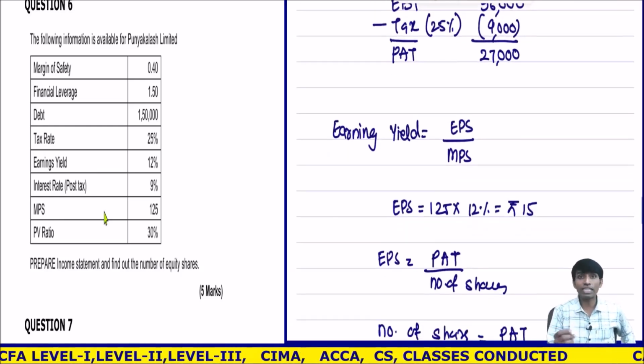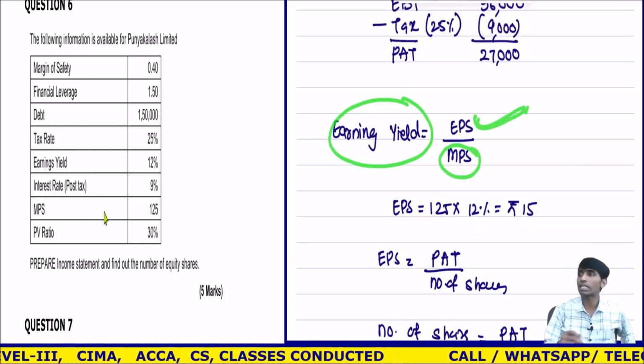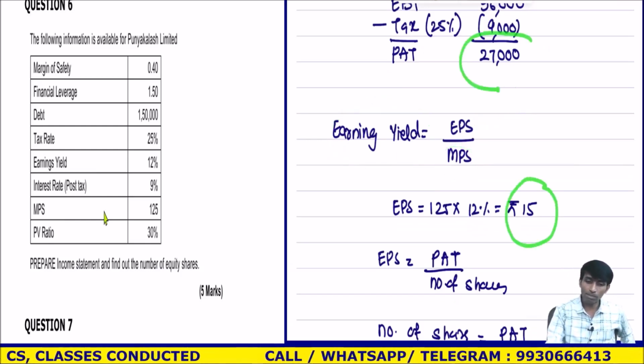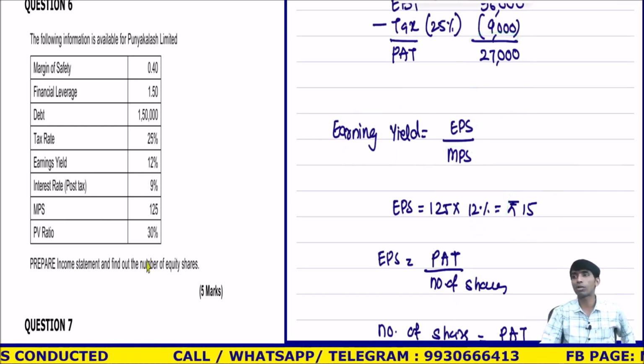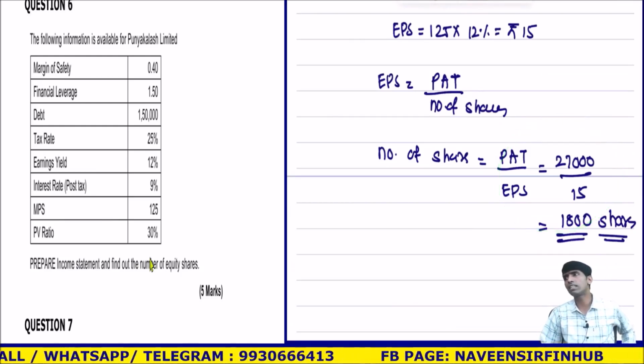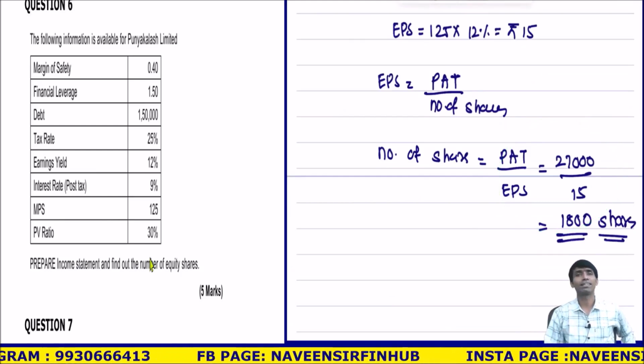This much we can expect. If you know the earning yield and you know the MPS, we can calculate EPS. That is what I mean to say. Once I get EPS, I know the PAT. The last question asks for the number of equity shares. I can easily calculate it: PAT upon EPS is the number of shares. Done. The paper was not that difficult till here. Believe me.